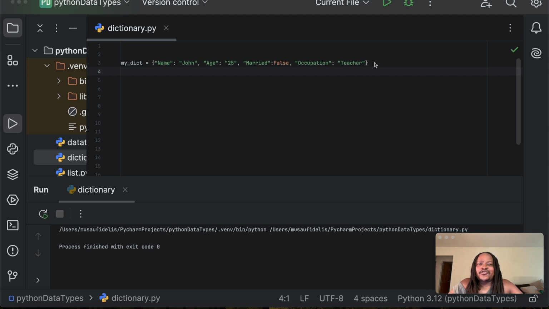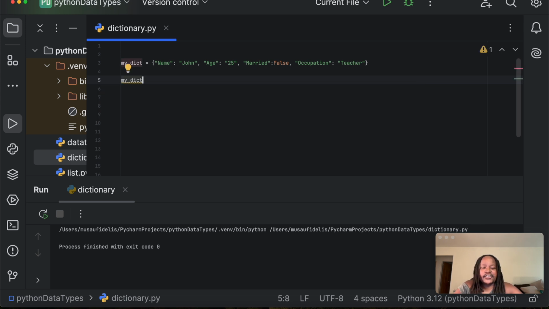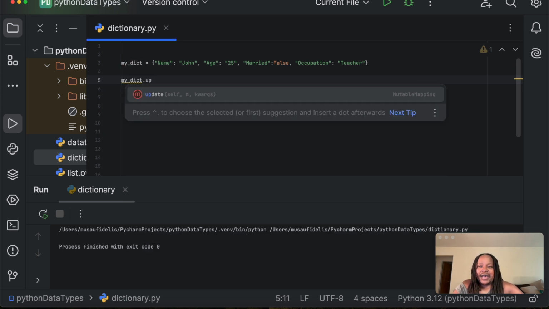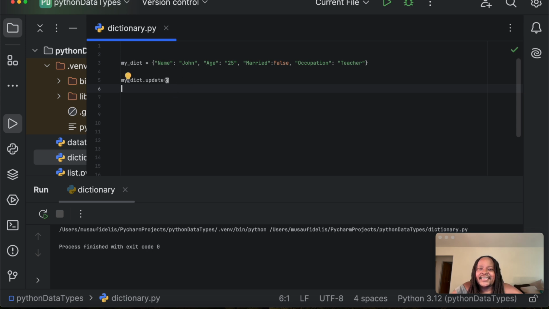To update a dictionary in Python, we use the update method. We say my dict dot update. Remember, update is a method, so it has to have opening and closing parentheses, and inside them we put the iterable with a key value pair.